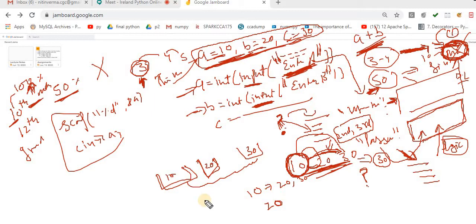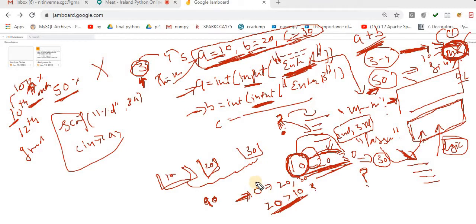Now 90% of people make a mistake over here. After checking this, what do people start checking? They check 10, or this one. Now why am I checking over here? What is the reason? Why should I go with this?